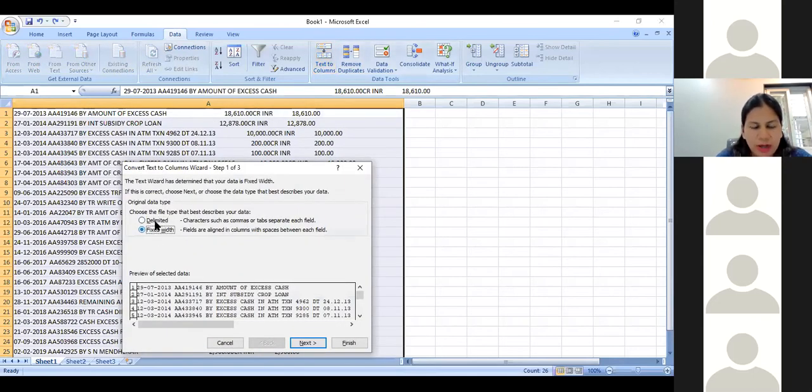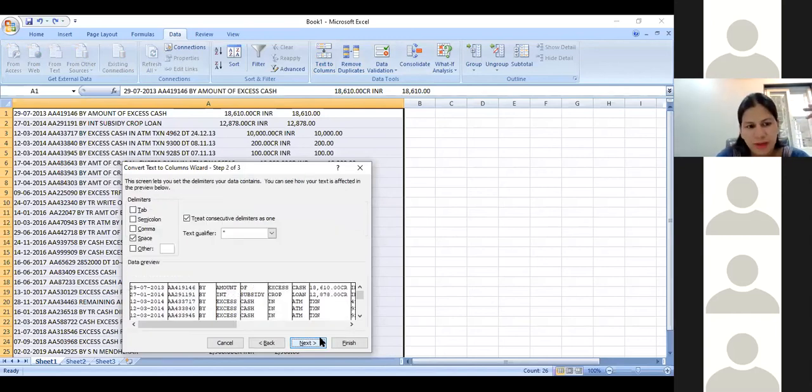Now, when I go with the delimited option, delimited is used in a case where you have a specific separator in terms of a punctuation, which can be a tab, a semicolon, comma, space, full stop, a bracket, or a hyphen, or anything. It can also be a number or a text that I want to separate it by. So I can use that also.